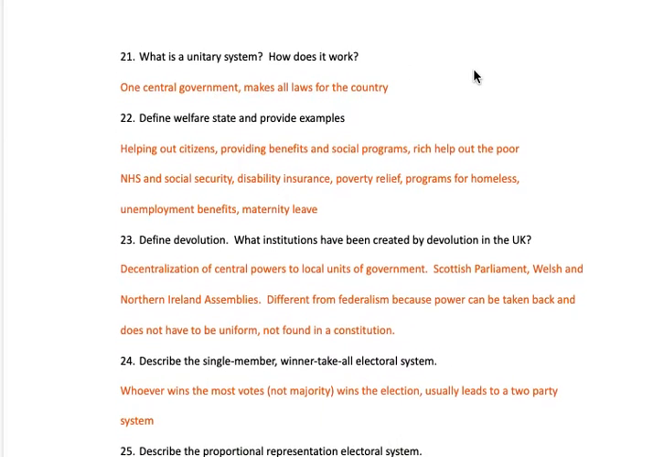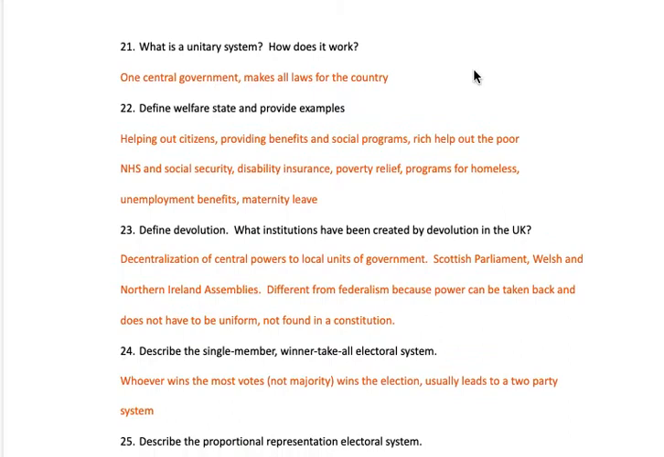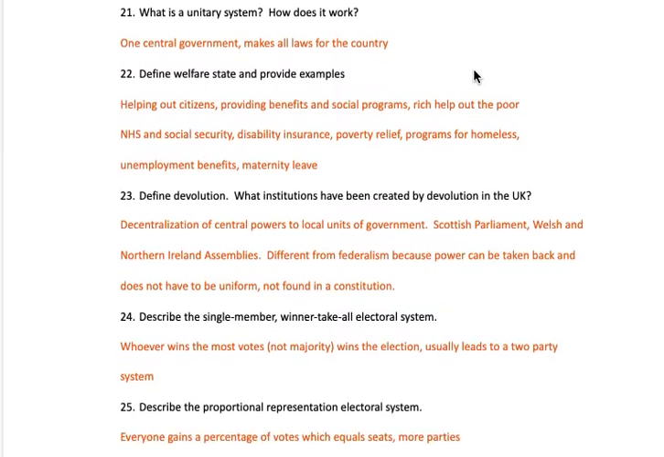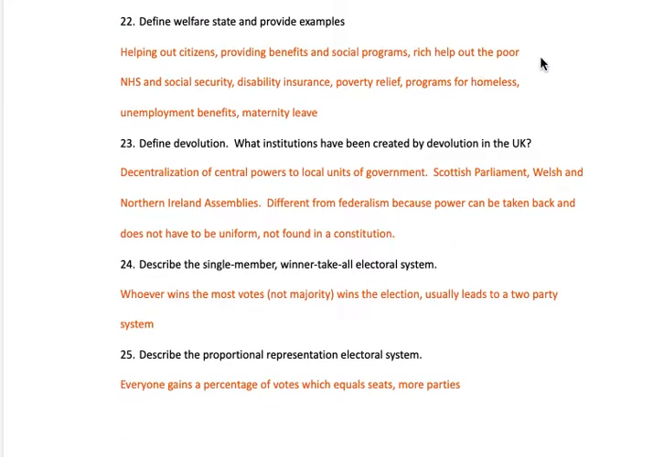The Unitary System of government, how does it work? It's one central government, one central location, and they make all the laws for the whole country. Looking at a couple things here, welfare state and some examples. So it's helping out citizens, benefits from the government, social programs, rich help out the poor. So you have the National Health Service, maybe social security, poverty relief programs.